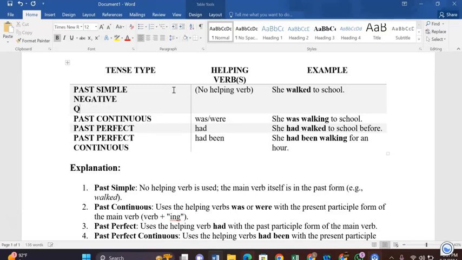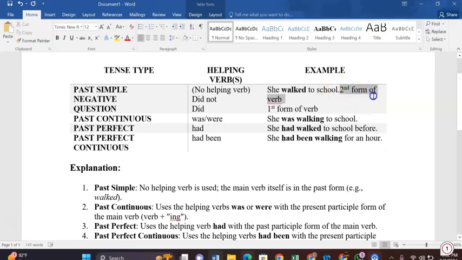But if we have a negative or question sentence in past simple, then we have to use the helping verb did. For the negative we will use did not, and for the question we will use only did before the subject. When we use the helping verb did, we have to use the first form of verb. And when I'm not using any helping verb, I will use the second form of verb, which you can call past simple.